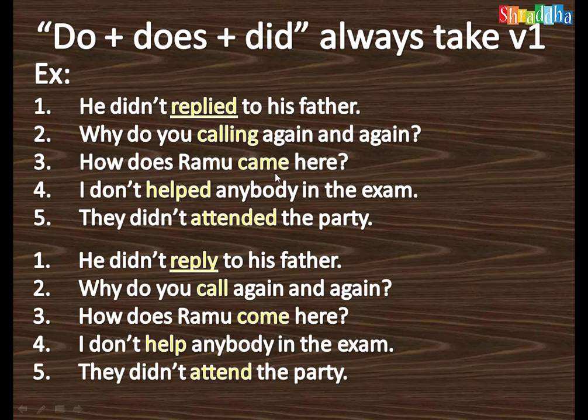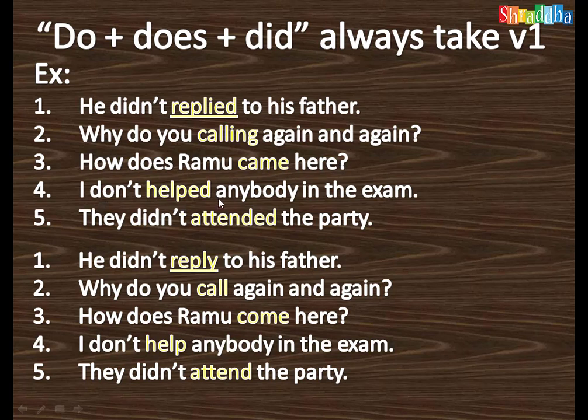How does Ramu came here? How does Ramu come here? How does Ramu come? Came is the V2 form, wrong. V2 does not come with the does. So does takes always V1 form. How does Ramu come here is the correct tense.